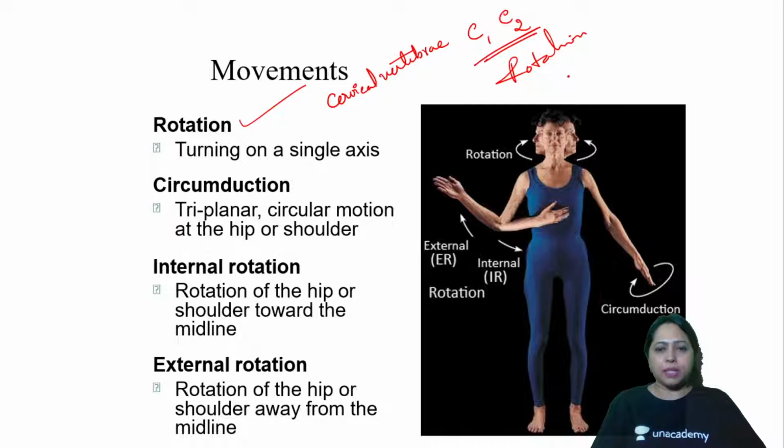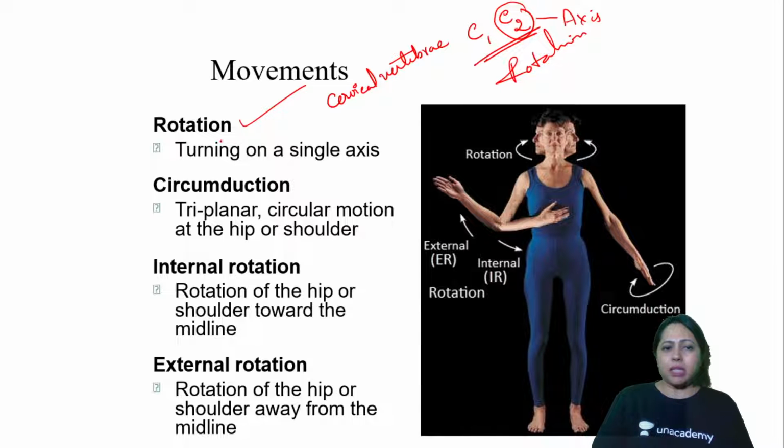On the C2, that is the axis, you have a process called the odontoid process. Like a peg, it just rotates around the peg. So that is rotatory movement. Along a single axis it happens. You can turn right, left. You cannot make a complete rotation. It's only a single axis.